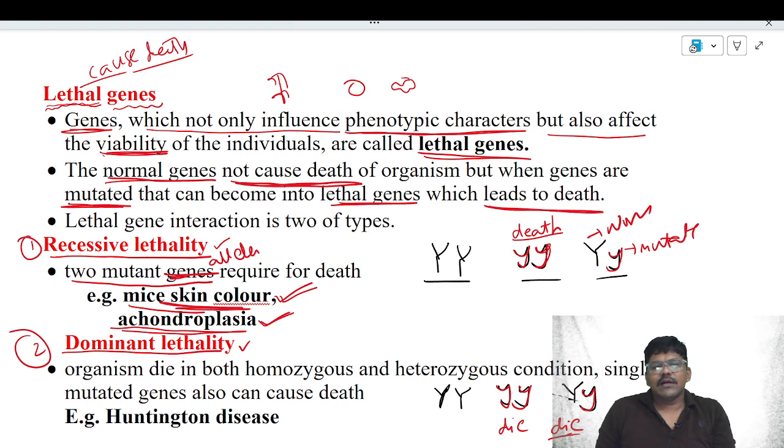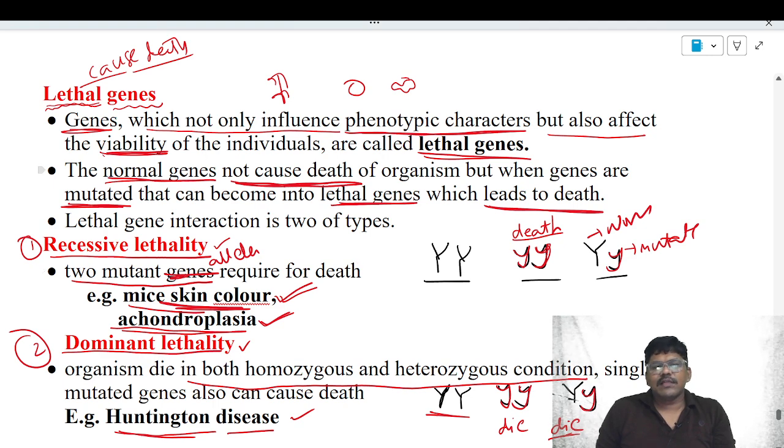Hence, we can say that lethality can be observed in both homozygous condition and heterozygous condition. Both organisms will die. Which will survive? Those which contain two normal alleles will survive. If the organism contains even one mutated allele, it leads to death. Example for dominant lethality is Huntington disease. About Huntington disease also, we will discuss separately.